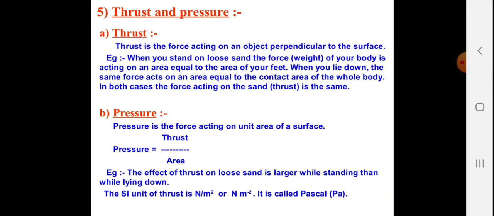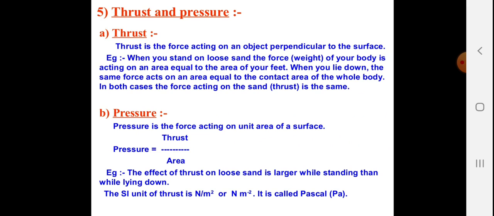Thrust and pressure. The thrust is the force acting on the object perpendicular to the surface. For example, when you stand on loose sand, your body weight is acting on an area equal to the area of your feet. When you lie down, the same force acts on the area equal to the contact area of the whole body. In both cases, the force acting on the sand, or the thrust, is the same.